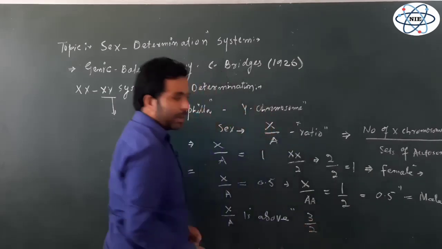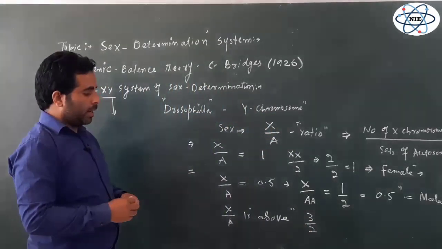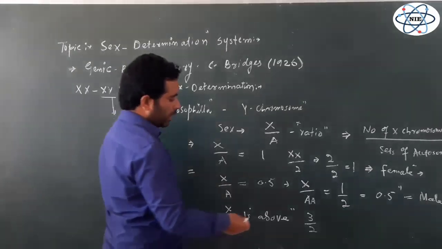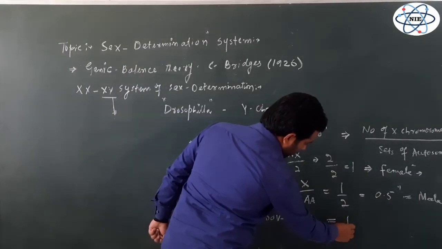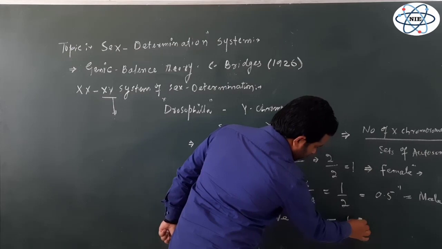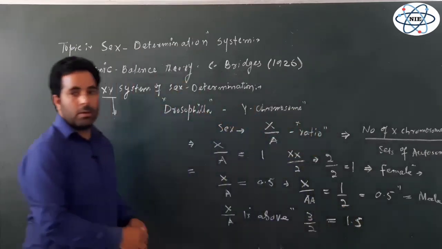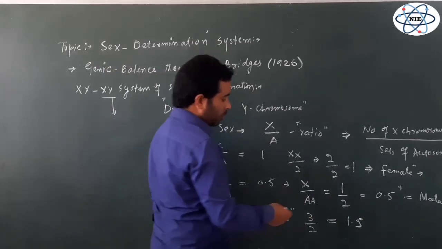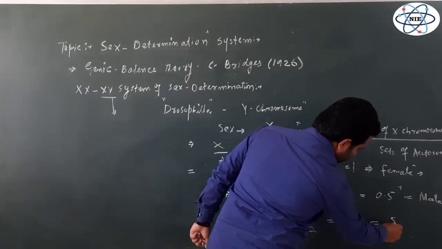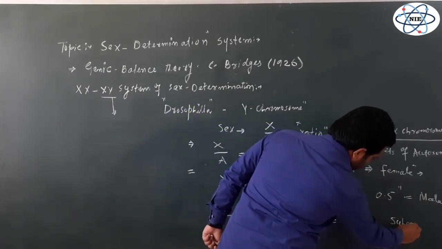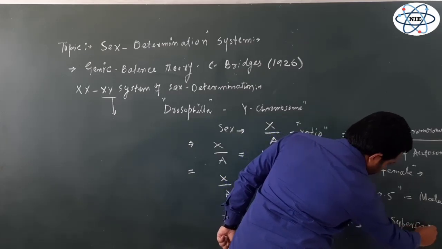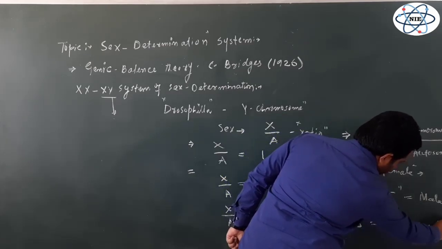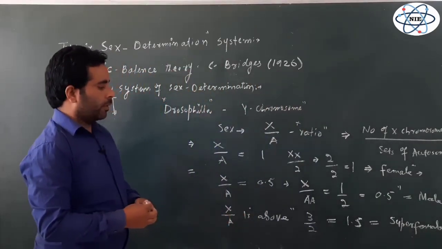For example, there are 3 X chromosomes, right, and there are 2 sets of autosomes. The ratio will be 1.5, and when the ratio is 1.5, this individual is a super female. The individual will be a super female.